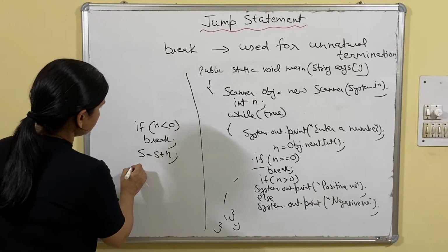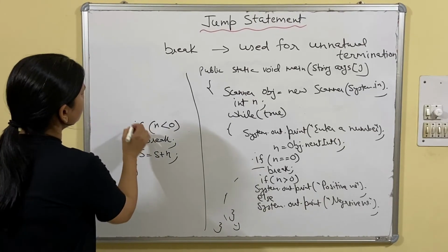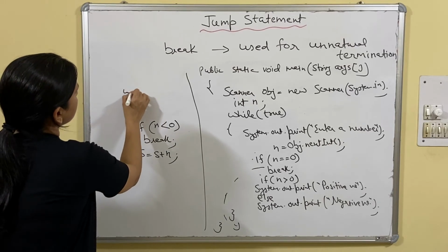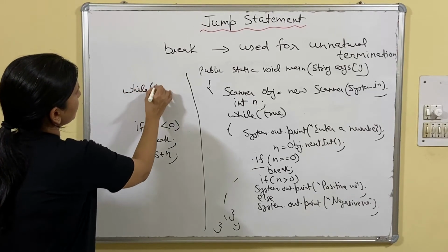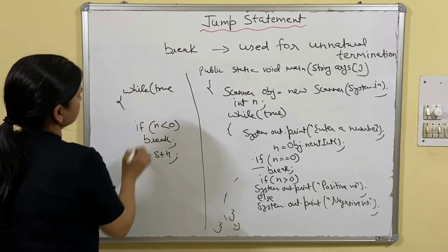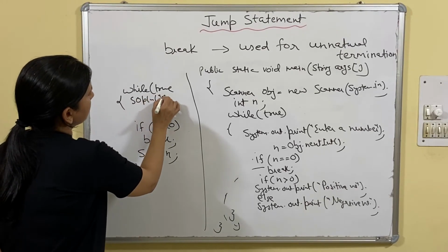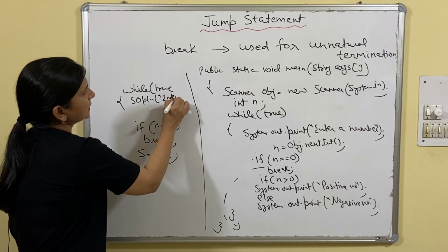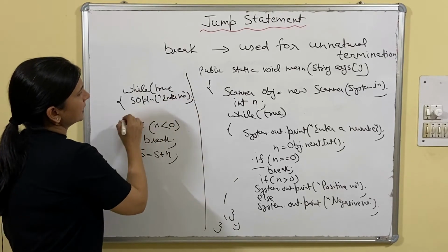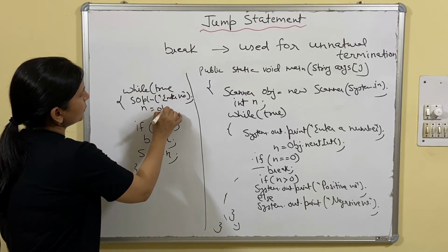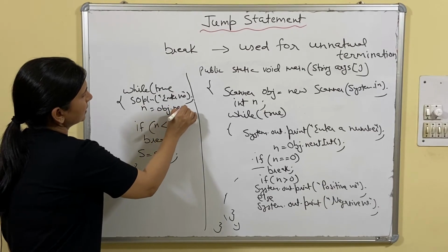Fine. And then the loop closes, with the while true in the same program. The same way, System.out.println, I am writing in short, enter number, and then n equals to obj.nextInt.